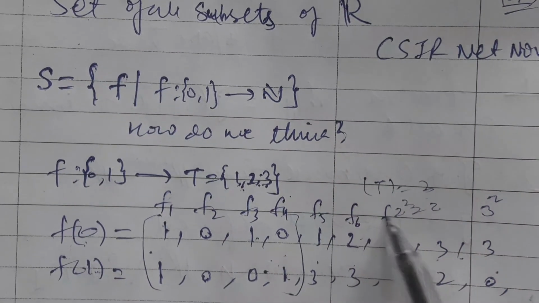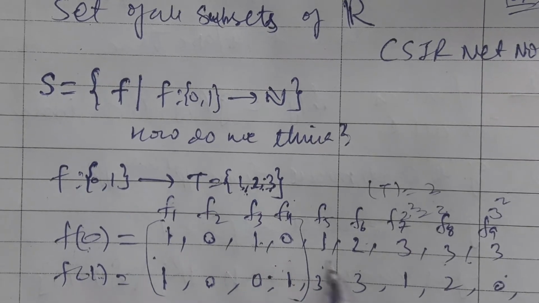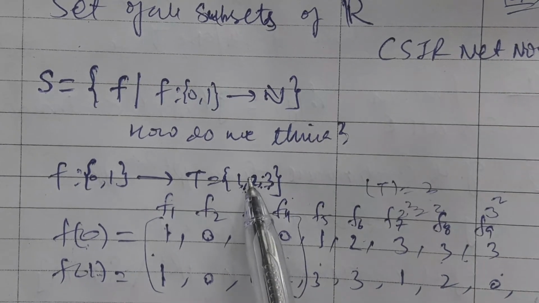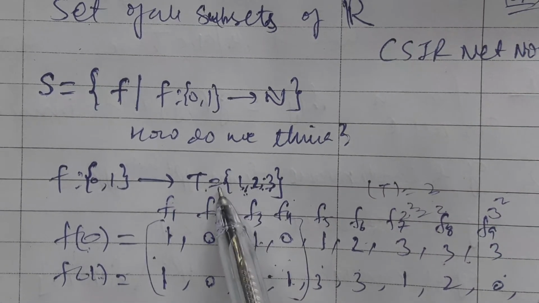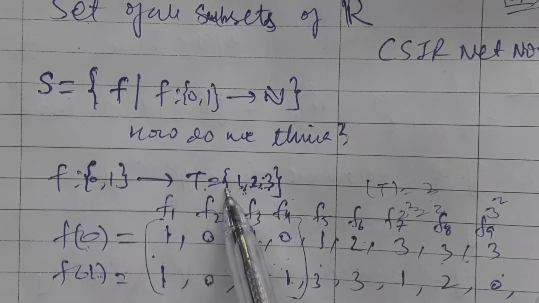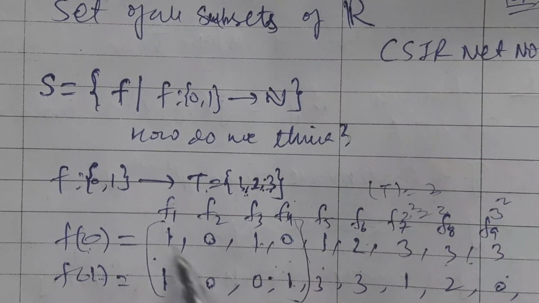There are 9 functions. When I choose the set whose cardinality is 3, I am getting 9 functions. If I choose a set whose cardinality is only 2, then I will only get these 4 functions.